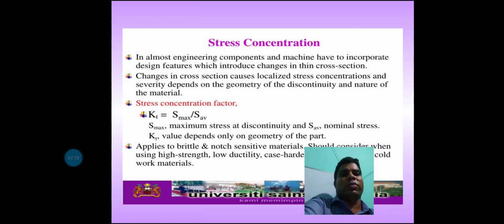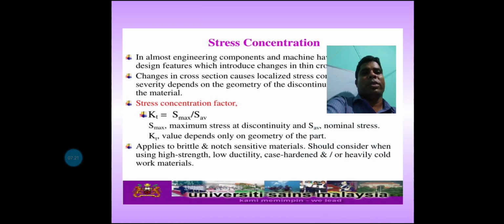Stress concentration factor. Kt is denoted as the stress concentration factor. So Kt is equal to S max by S av. S max is the maximum stress at the discontinuity, S av is the nominal stress, and Kt is a value that depends only on the geometry of the part.